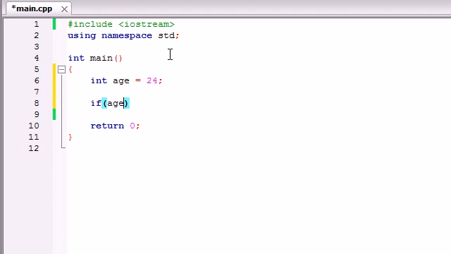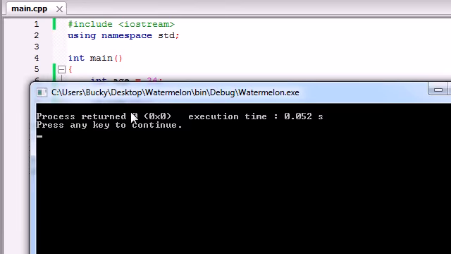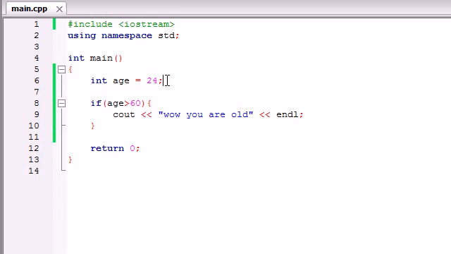Say if age is greater than 60, let's say cout, wow, you are old. So if the user is over 60, we'll say you are old. Now let's end that line, run this program, and see what we get. We get nothing. And that is because I'm 24, so this program does nothing.